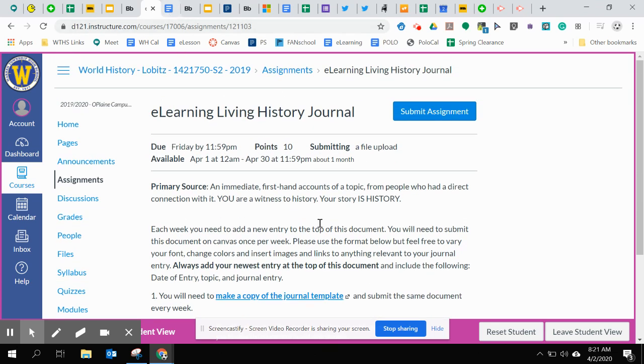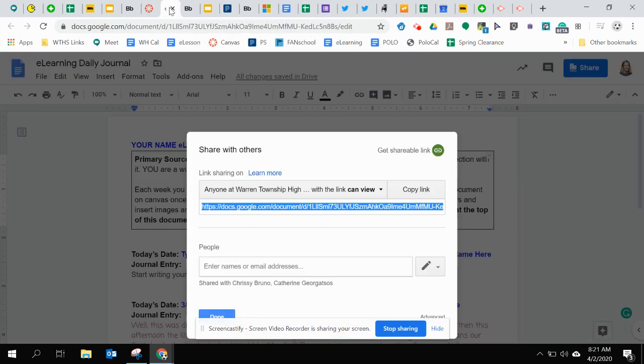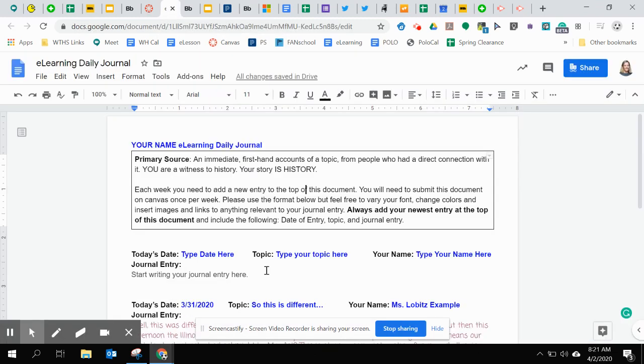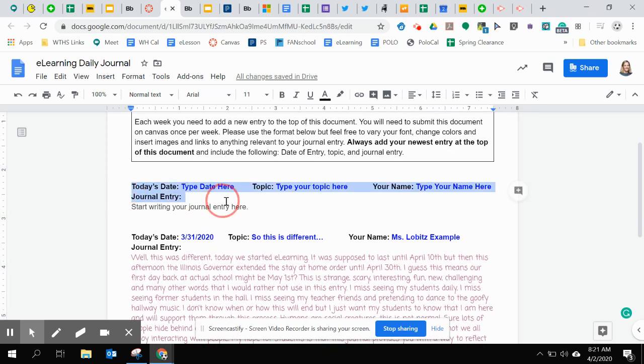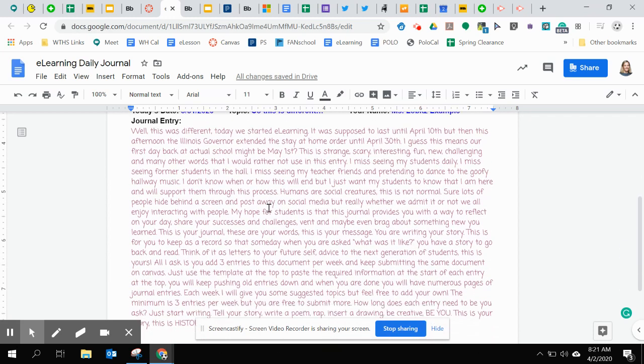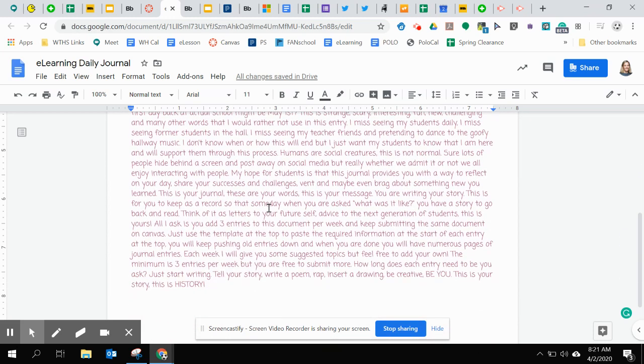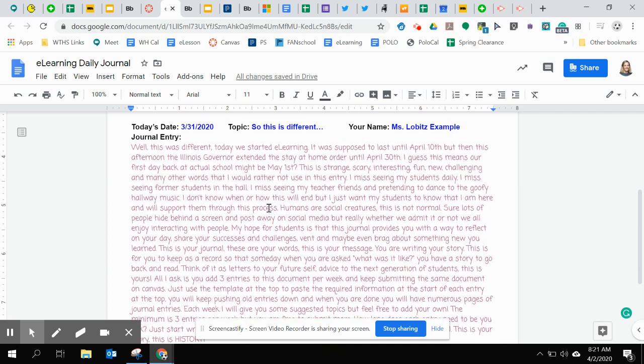So when you click on the template, it's going to open up and it's going to look like this. So this is the description that I just went over. This text right here, you can copy this every single time and paste this at the top. And then you're going to put your date here, type the topic here. Make sure you put your name up at the top and then start writing your journal entry. I have written an example here, and you see it's a little bit long, but it's not in perfect paragraph form or anything like that, but it's just my thoughts, my feelings, and that's what I want you to